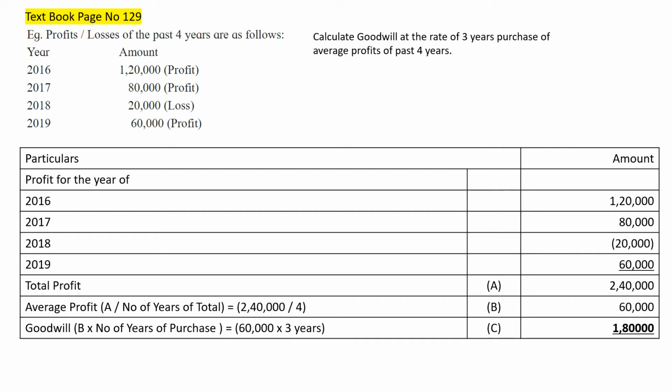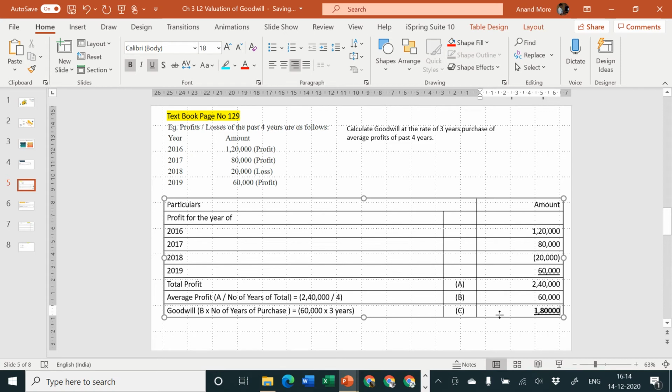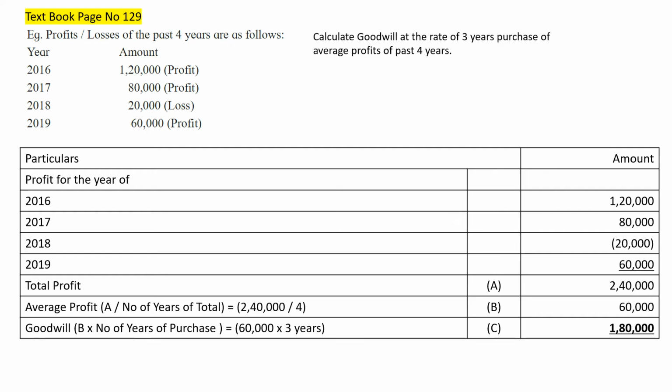Now the question is, sir, 1,80,000 is the value of whose goodwill? Is it the value of new partner's goodwill or the value of firm's goodwill? Obviously, who earned the profit? It was the firm's profit. So average profit, total profit 2,40,000, whose is it? It is the firm's, of the last 4 years. Average profit 63, whose is it? It is the firm's. So goodwill is also the firm's. So this value is the value of firm's goodwill, not the goodwill of any partner.